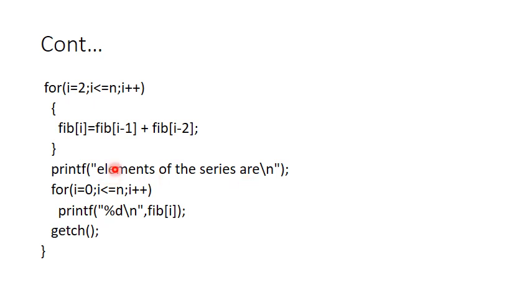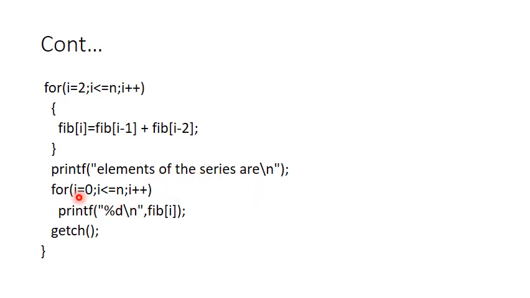Once you have generated all the elements of your Fibonacci series, right from 0, 1, 2, 3, 4, 5, 6, 7, 8, 9, because if you take the value of n as 10, then the number of elements that you will be printing will be till 9, we have to print all those elements. Therefore, this printf is a formatted output function wherein whatever characters you write in between these inverted commas will be printed or prompted as it is onto the screen.